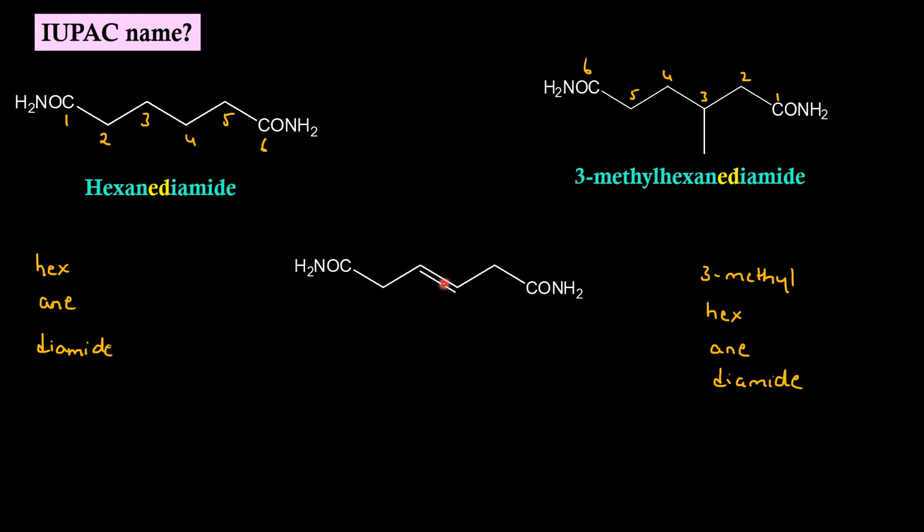Here we have a double bond. We can start numbering from any end because the double bond will be getting the same number. Root word is hex. Primary suffix is ene, that is at position 3. So 3-ene. Secondary suffix is diamide. IUPAC name is hex-3-enediamide.